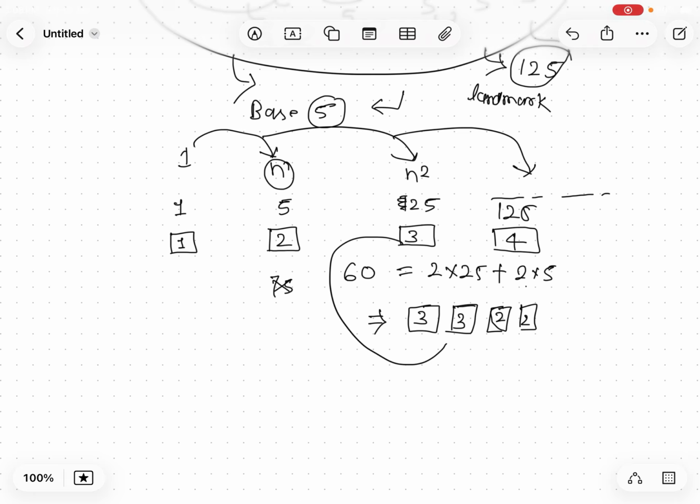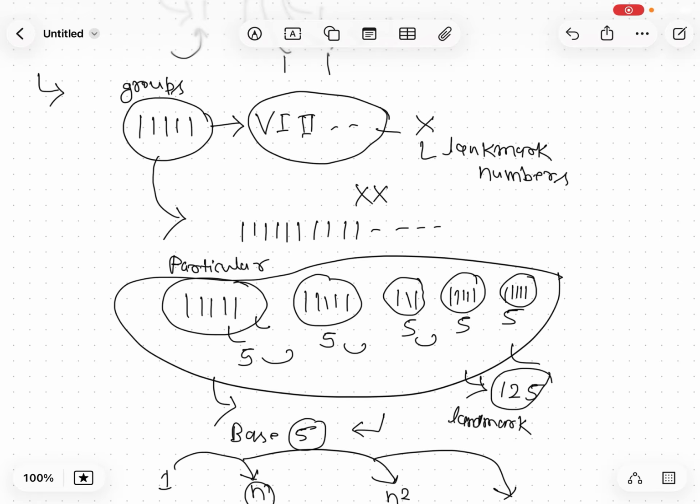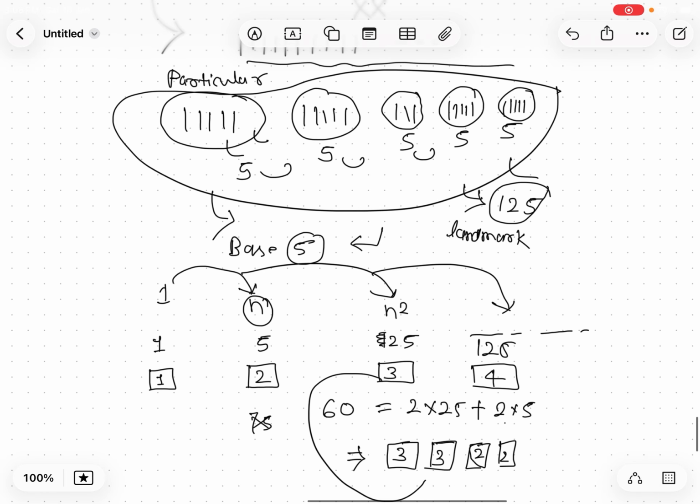So what is the problem with this number system? As earlier we had seen, before grouping you need to write many elements in a single line, and it will be difficult for somebody to read the quantity. So as a solution, people started grouping those numbers and giving a new symbol to each group. That would make counting easy.